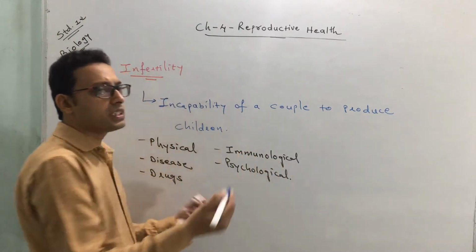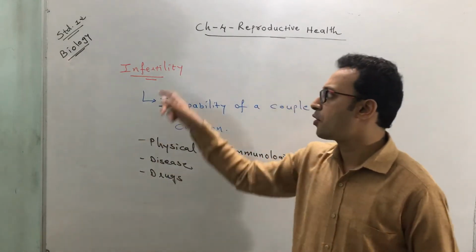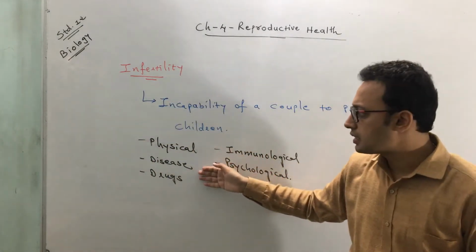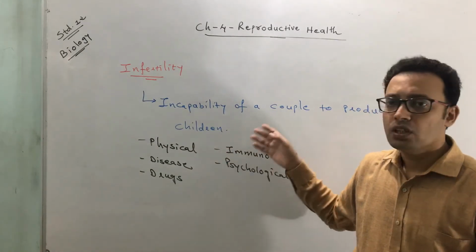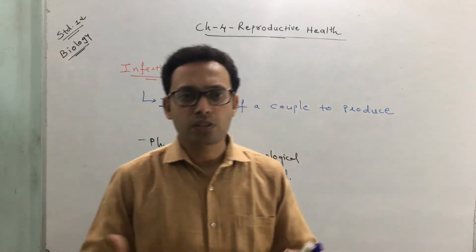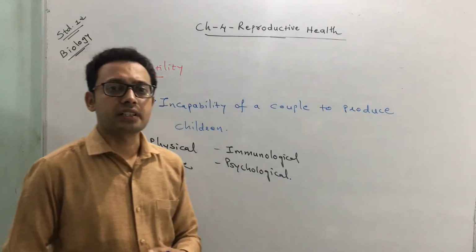So these are the few reasons why they have a problem of infertility. Might be a physical problem, that is disease, a drug, or immunological problem, or psychological problem. Any of the problems or a combination of these problems may result in infertility.